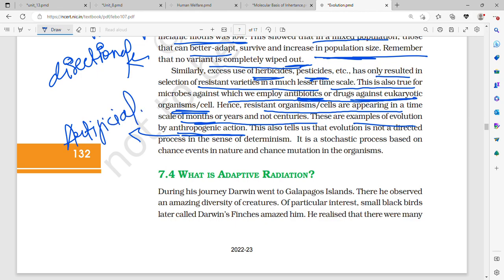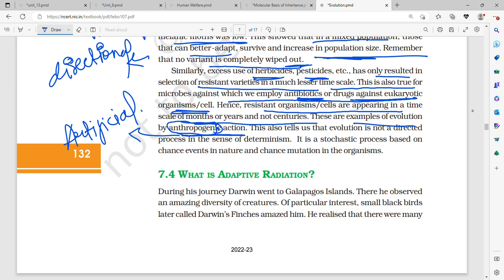Natural selection was natural. In natural selection, over a long period of time, naturally the more suited species got selected, but because of industrialization, herbicide, pesticide, antibiotics, that is by man-made evolution. Man-made evolution, also called artificial evolution or artificial selection, also called anthropogenic action.